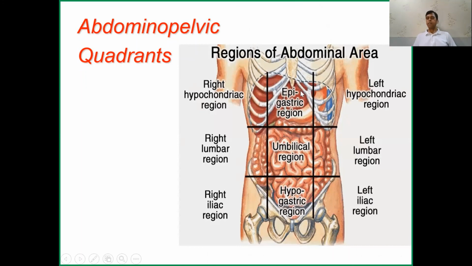the epigastric region. Sometimes a patient will say they have pain over here, or in a book you will find epigastric pain, which means pain in the epigastric region. If you say pain in the umbilical region, this is the hypogastric region, in the center. In the mid side, this part is called the left lumbar region, this part is called the right lumbar region, and this is the iliac region, right iliac region, left iliac region.